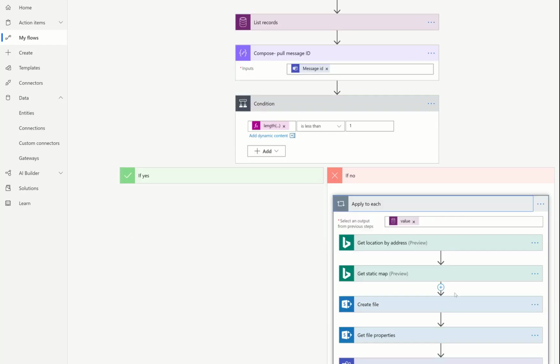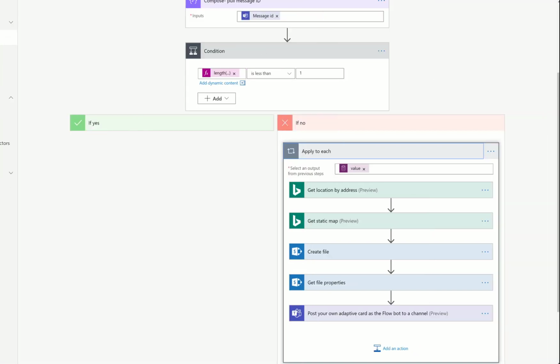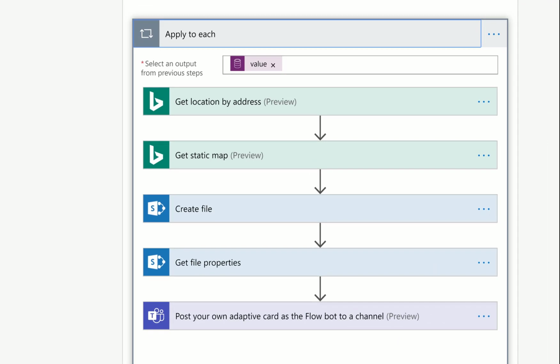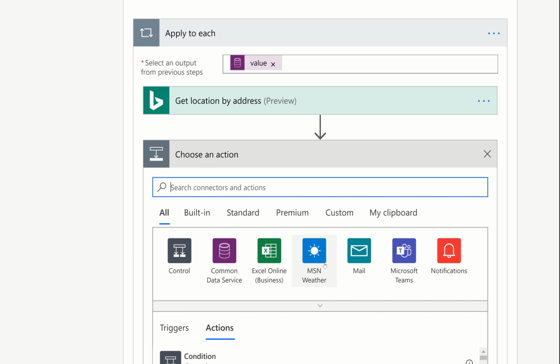Then we have our no, and this is where we did find somebody. We found an account with that phone number. Here's where we're going to do the work. So we're going to come in here, and we're going to put the value of the list records right there. And now we connect to Bing. And when we connect to Bing, we want to pass into Bing the address 1, city, street address, city, state, zip, and country. So what we've actually done is we've used the action from Bing. Let's just show you how you get to Bing. Just type Bing when you're ready to add an action.